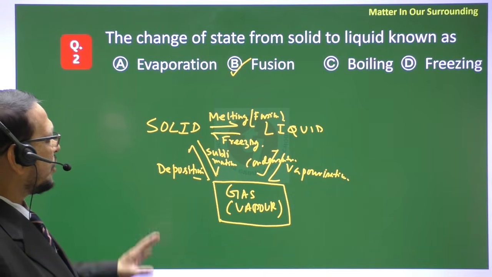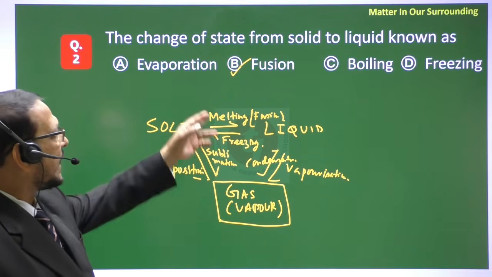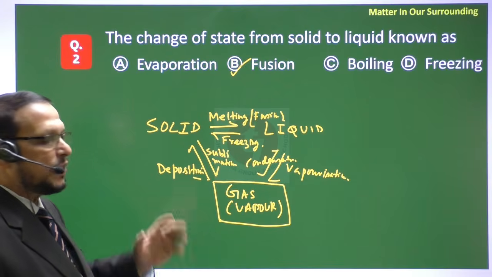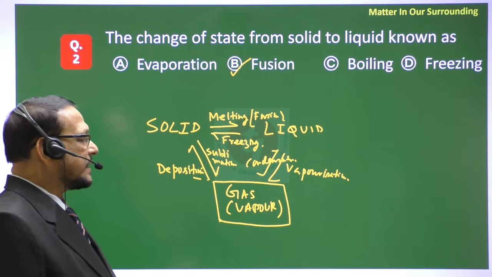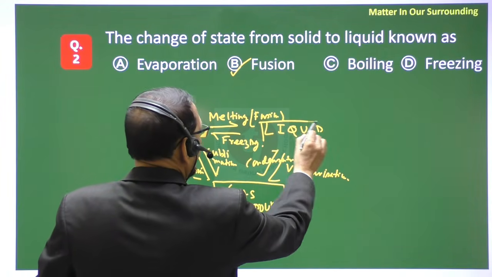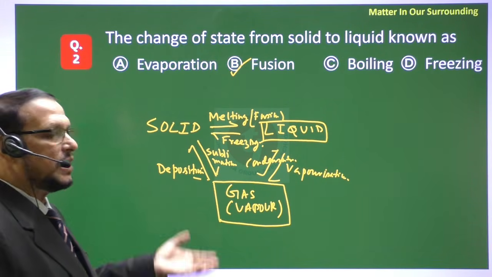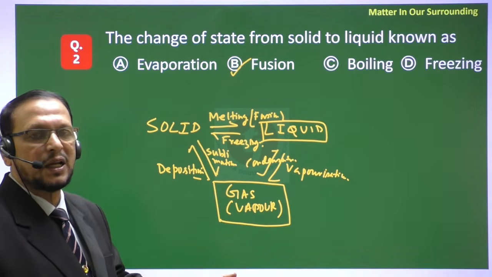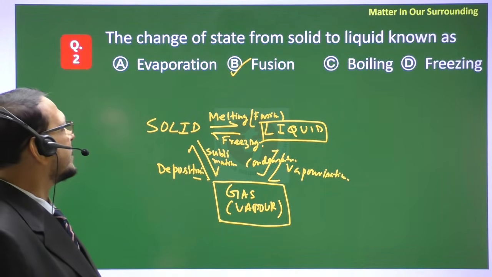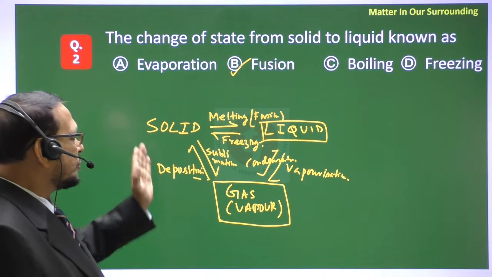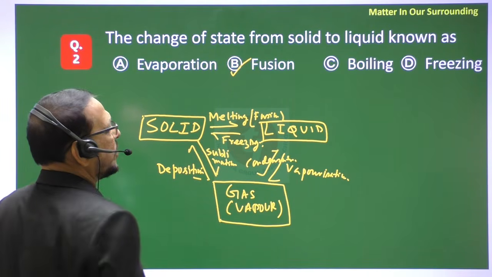If the liquid changes at normal temperature to gas, that is called evaporation. If you heat the liquid and it changes to the gas state, then it is called vaporization. But at normal temperature, if the liquid, like seawater, comes to the vapor state, then we say evaporation. Clear? So I repeat once again, the conversion of solid to liquid is called melting or fusion.